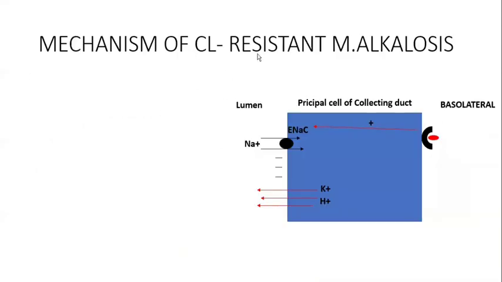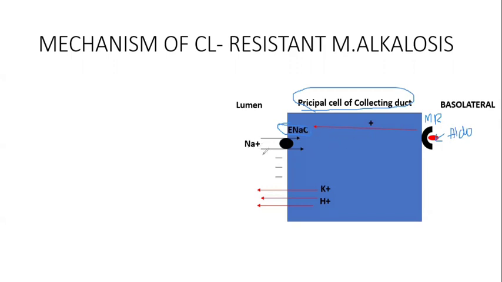Now, this is the mechanism I'm going to tell about chloride resistant metabolic alkalosis. This red molecule is nothing but aldosterone. Whenever this aldosterone is secreted, it goes and binds to the mineralocorticoid receptor. This receptor is present in the principal cells of the collecting duct. Whenever this receptor is stimulated, it favors the expression of a channel known as ENaC, the epithelial sodium channel. So there will be increased sodium reabsorption.